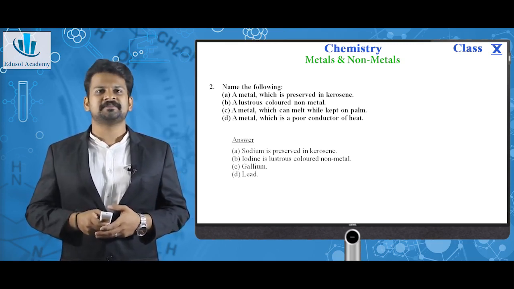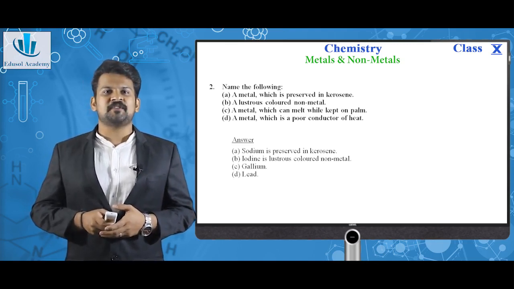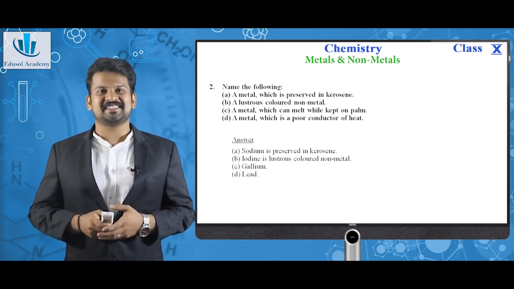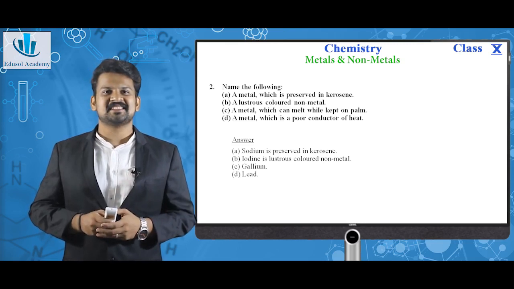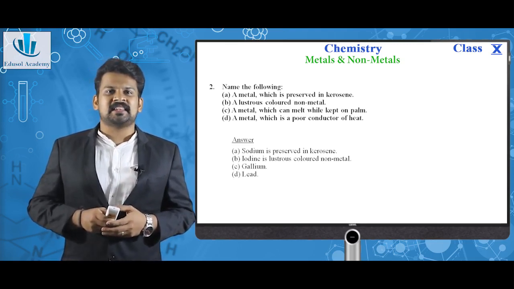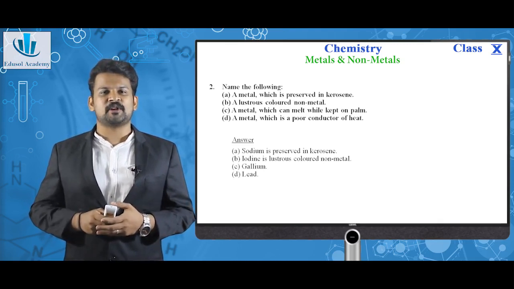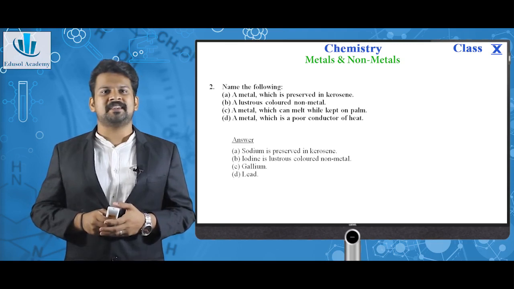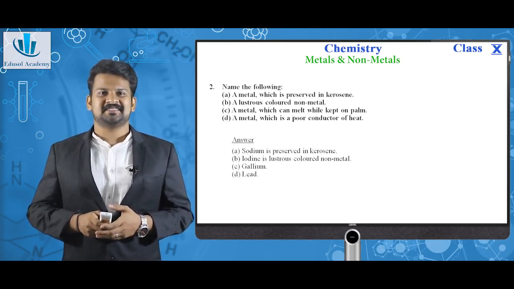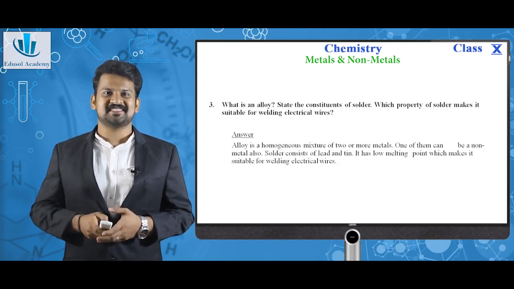This is sodium. A non-metal which is lustrous is iodine. That is an exceptional case. A metal that melts when kept on the palm is gallium. It is also an exceptional case. A metal which is a poor conductor of heat is lead. It is also an exceptional case.